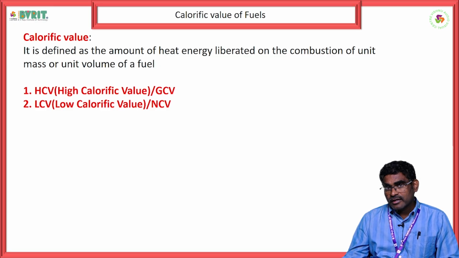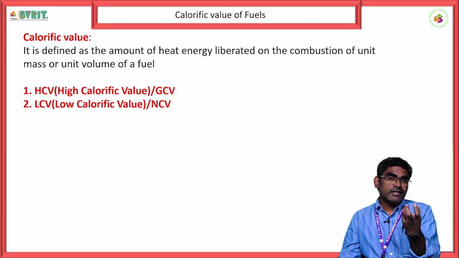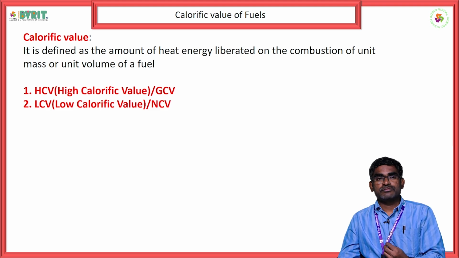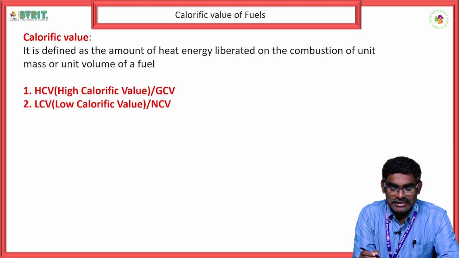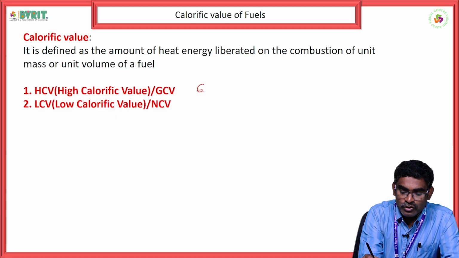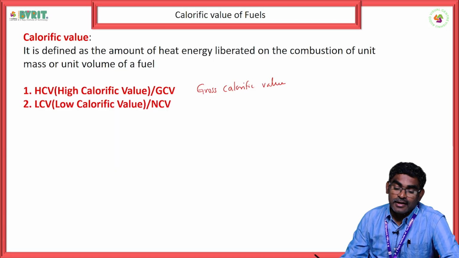And further, this calorific value is of two types. For every type of fuel, we will calculate calorific value in two forms. One is called high calorific value, which is also called gross calorific value.